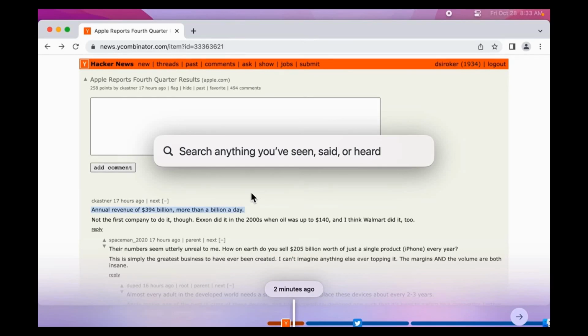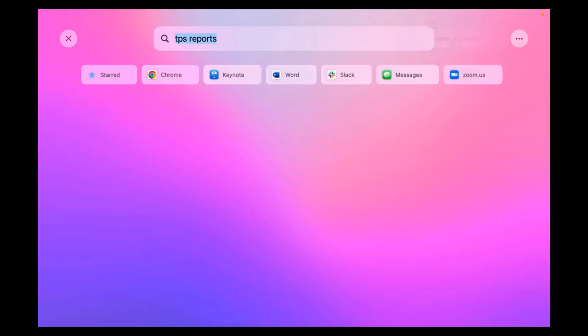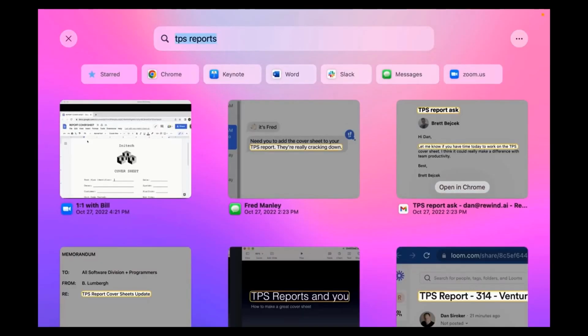The real power of Rewind comes from search. Let me show you an example. Here I'm going to search for TPS reports. Now every time the term TPS reports appeared on my screen or was said by someone in a meeting, it shows up as a search result.